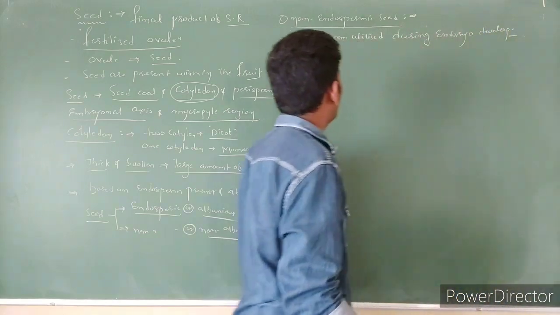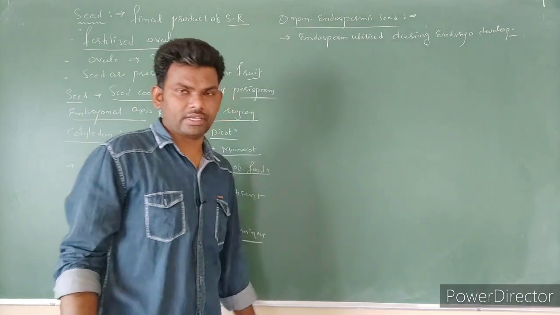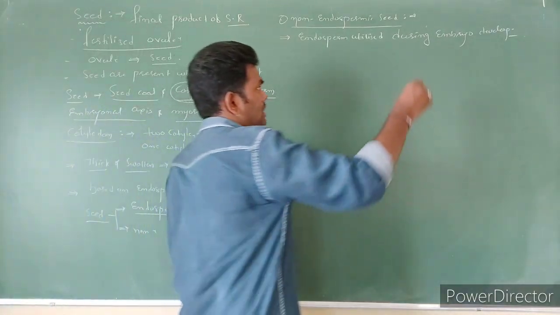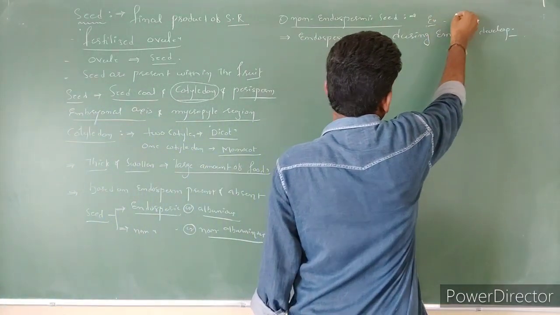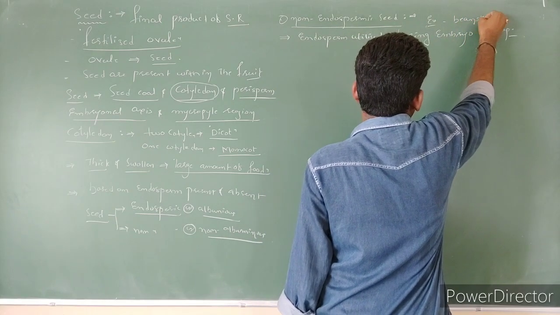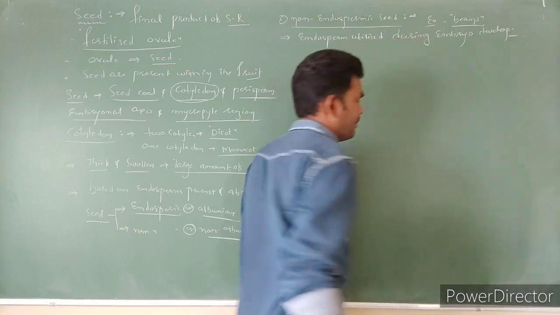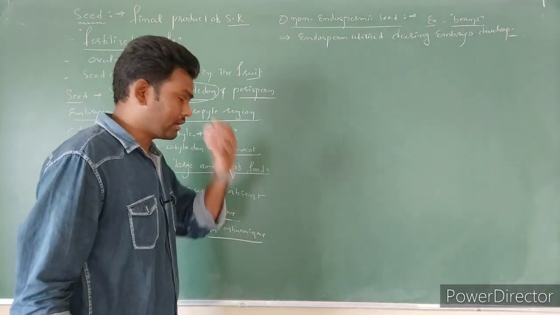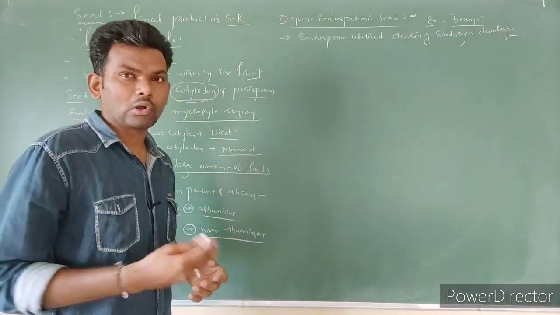So such seeds we call non-endospermic seeds. Examples are the bean family, the Fabaceae family, as well as groundnut.